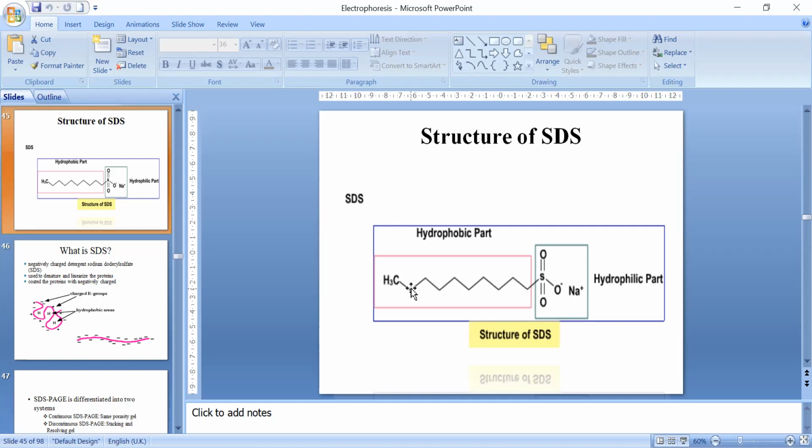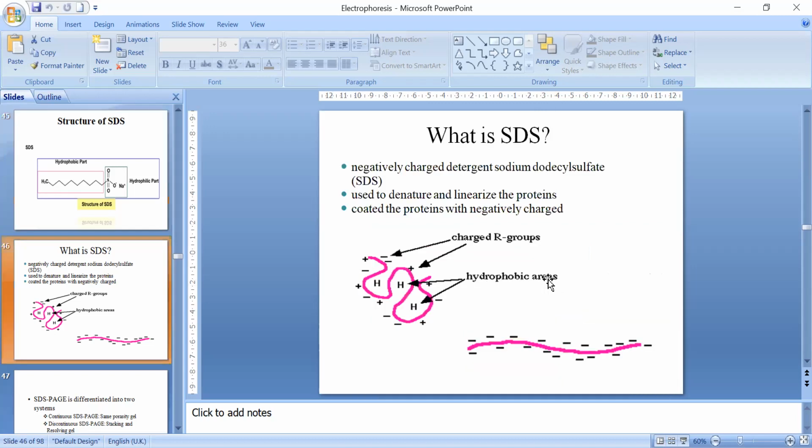The tail is hydrophobic and the head is hydrophilic. So the tail, like the pin, inserts itself in a globular protein and makes it linear.